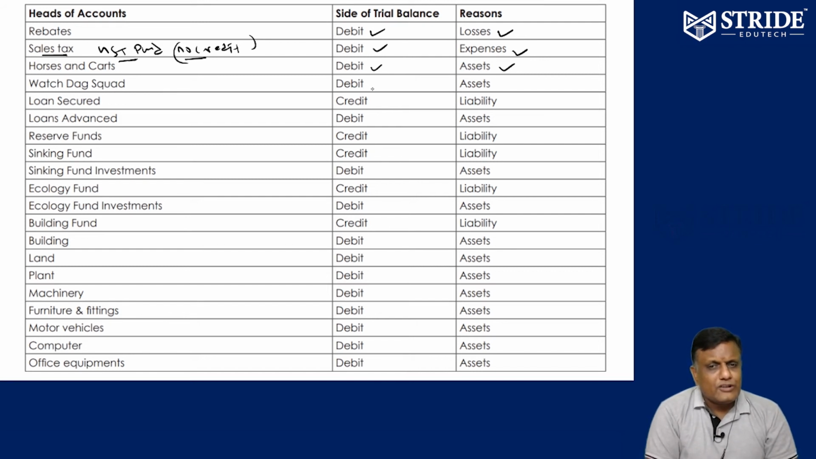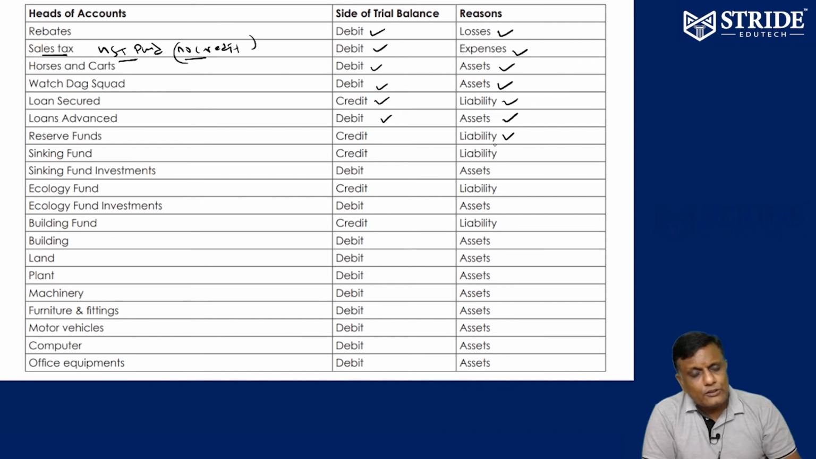Squad, we are having a watchdog squad for the company, normally available. Securities we are appointing for the squad, asset, debit. Loan secured, we have to repay, liability, credit. Loans we have given, asset, so debit. Any reserve fund is always liability, whether it's a general reserve, debenture reserve, capital reserve or machine replacement reserve, any type of reserve is always liability, credit. Sinking fund, whenever the term fund comes, it is always liability, therefore credit balance.